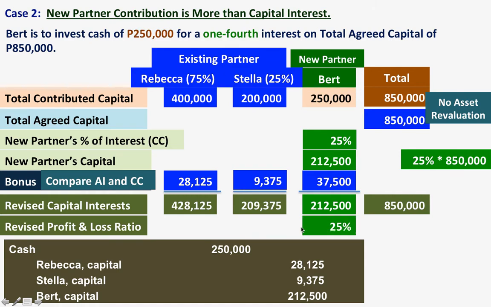The leftover ratio that will be shared by Rebecca and Stella is 75% because we have to have 100%. So 75% times 75% for Rebecca will be 56.25%. That will be the profit and loss ratio for Rebecca. And Stella will have 18.75%, 25% of 75%.